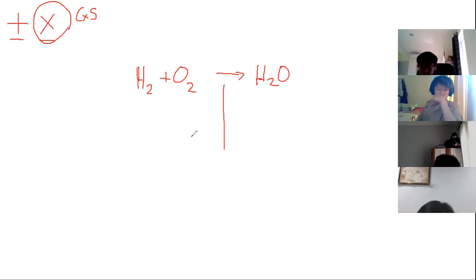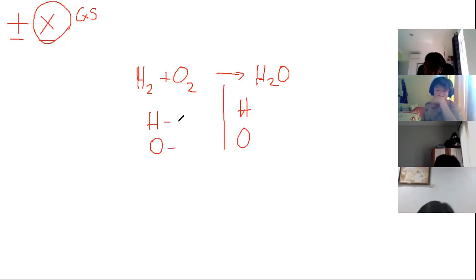So how can we make it? So hydrogen, again, write first the element, so it will be easy for you to see it. But if you already mastered it, no need to do it like this. You can do it without writing anymore the separation of elements for both reactants and product.